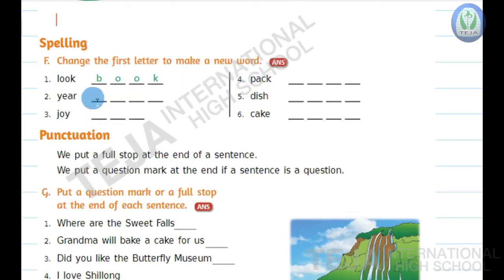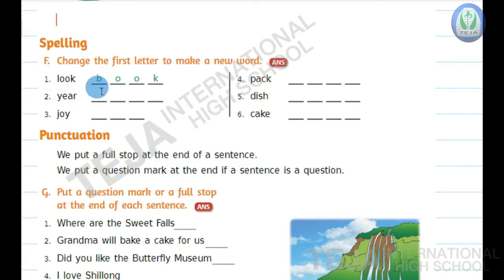So change, words are given, you have to change the first letter of the word so that we can form a new word. Here, the first one is done for us, children. Look at the screen. The word is look, L-O-O-K, look. In place of L, the first letter is changed.